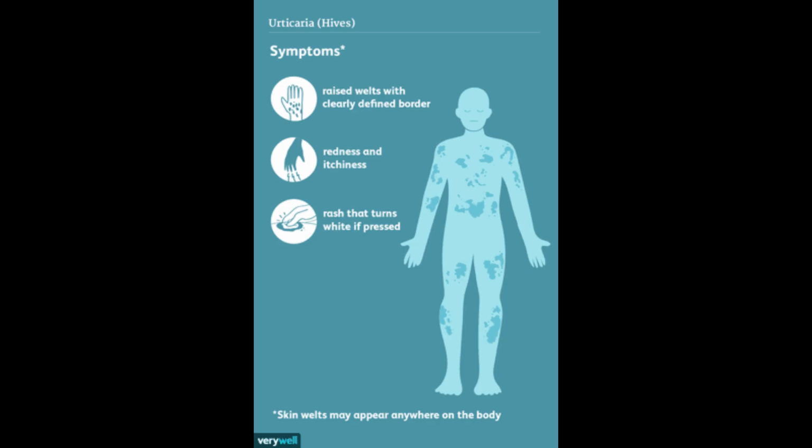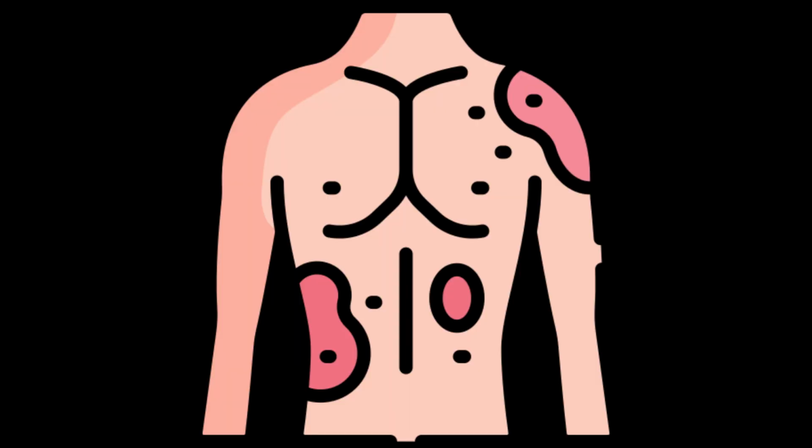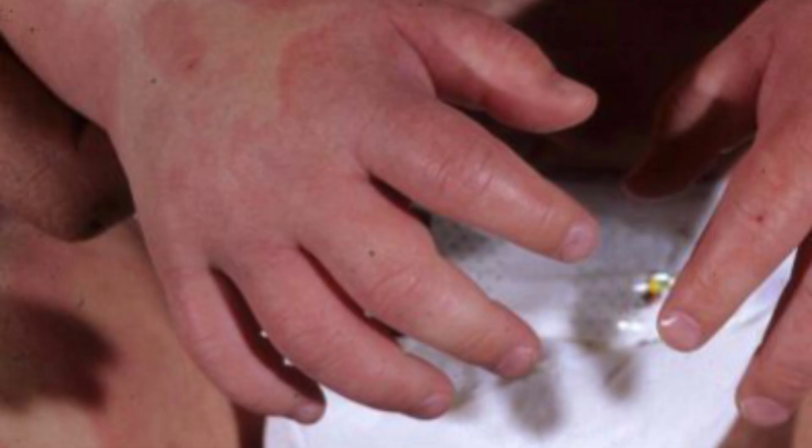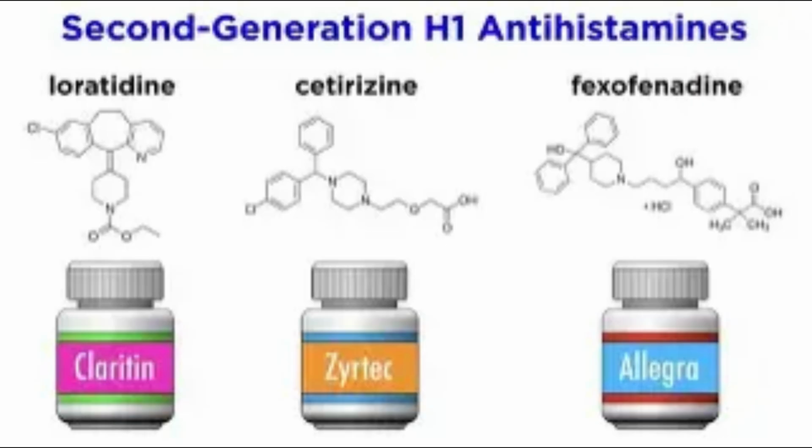To summarize, urticaria is a common skin disorder presenting as transient edema and erythema on the skin with a well-defined border. It is commonly referred to as hives, welts, or wheals. It can be acute or chronic and caused by many different etiologies. It is diagnosed through a pertinent health history and physical exam and often does not need laboratory testing. Acute urticaria often resolves on its own, but second-generation H1 antihistamines can be given to reduce symptoms.